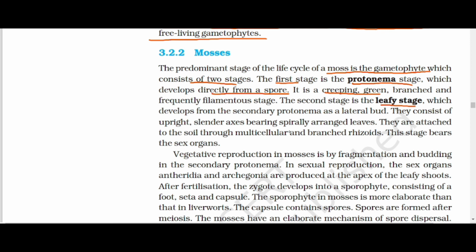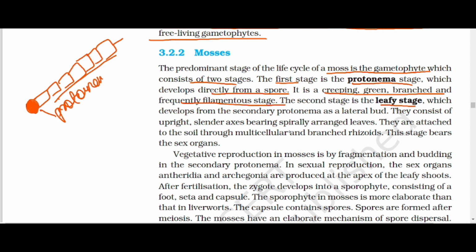It is a creeping, branched and frequently filamentous stage. That means a single spore, which is haploid, germinates, divides and divides.